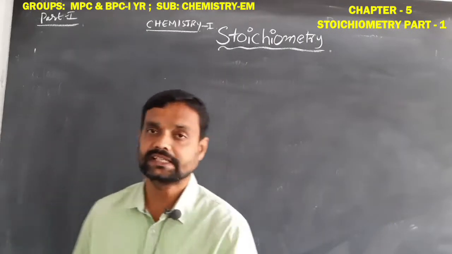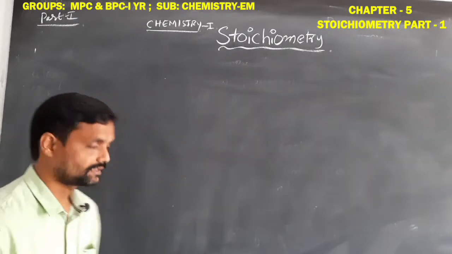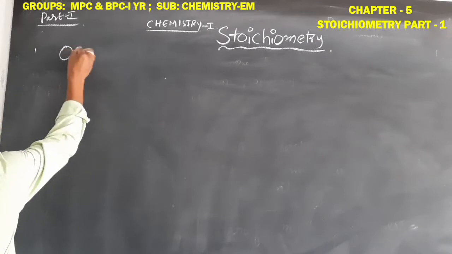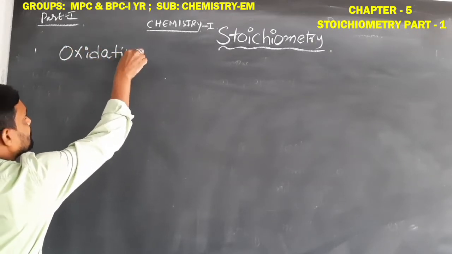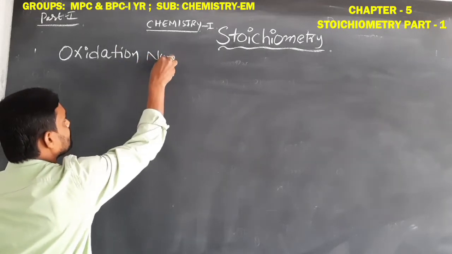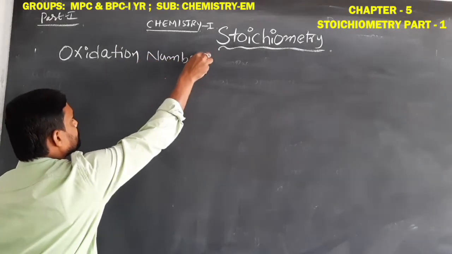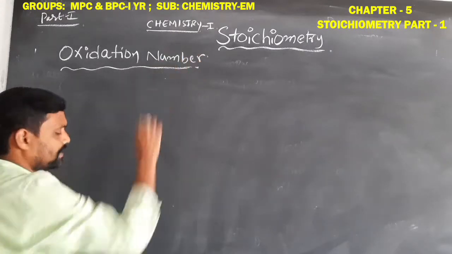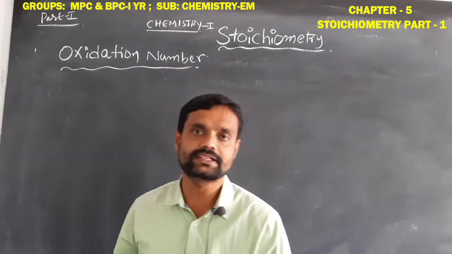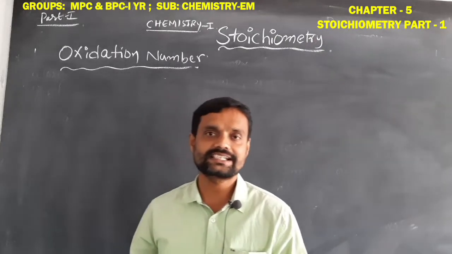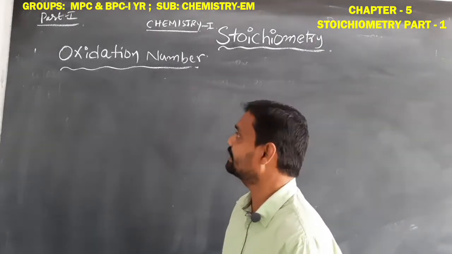So in this chapter, next we have to learn the oxidation number concept. What is that, students? Oxidation number. The simple meaning: oxidation number is the oxidation state of an element in any compound.